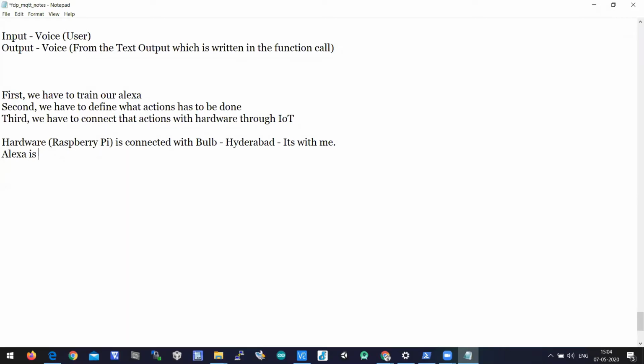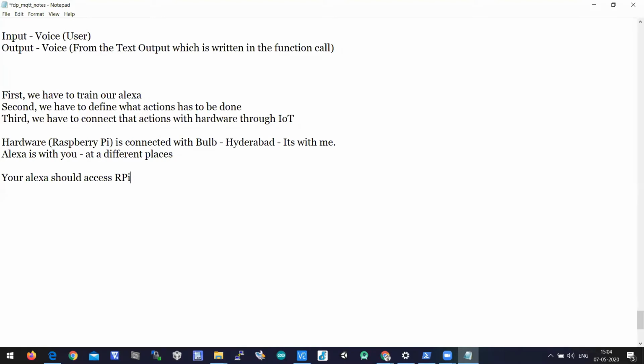Alexa is with you. Okay, and you are not in Hyderabad, you are at a different place, but you have Alexa. So your Alexa should access the hardware, which is the Raspberry Pi, where the Raspberry Pi is with me.